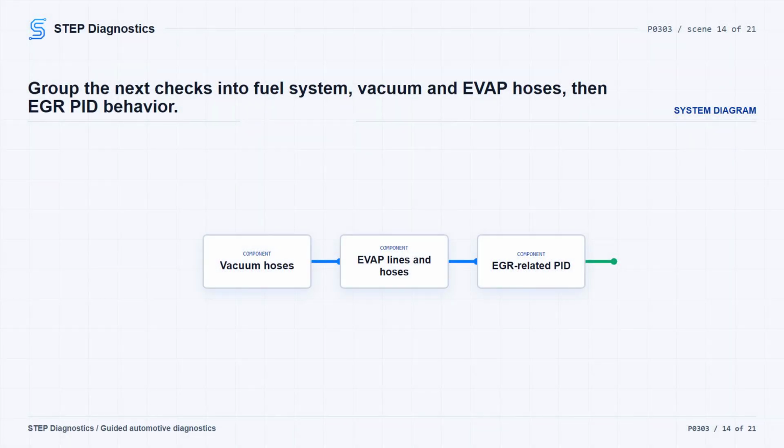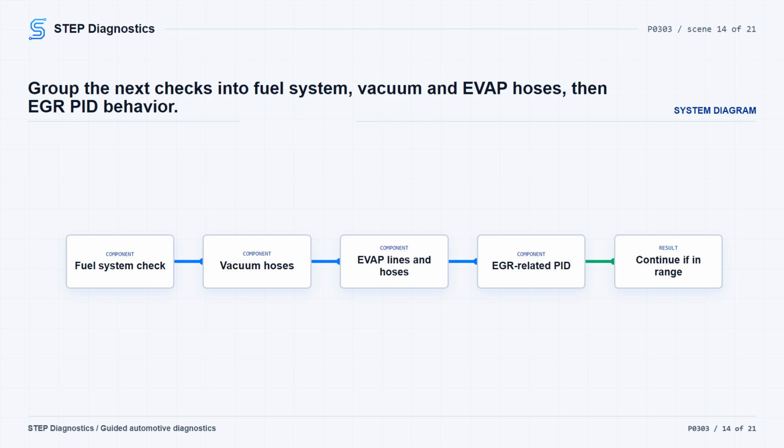Next, check the fuel system using the fuel system diagnostic path. If that finds a fuel-related concern, repair it, clear the PCM codes, and repeat the self-test. If not, inspect the vacuum hoses for damage, deterioration, collapse, or restrictions feeding actuators or sensors. Also inspect EVAP lines and hoses for wrong connections or damage. Some vacuum leaks can be heard, but do not rely on sound alone.